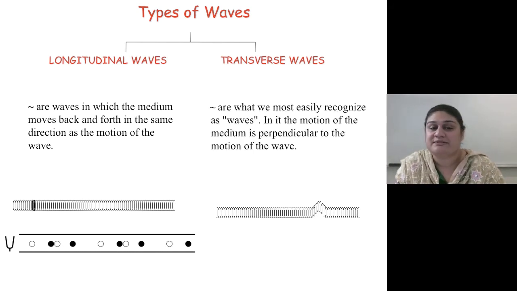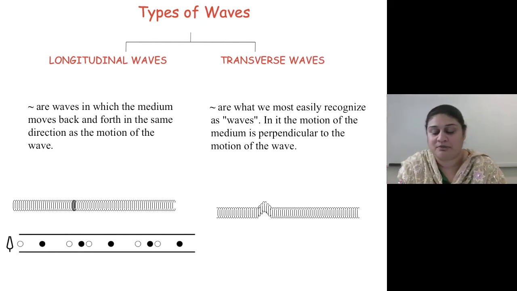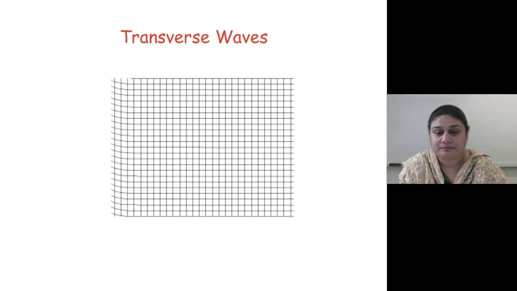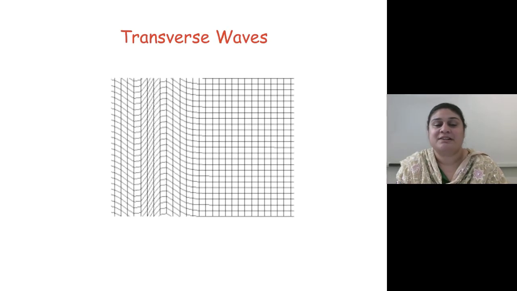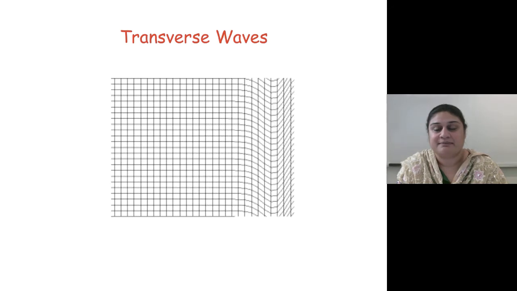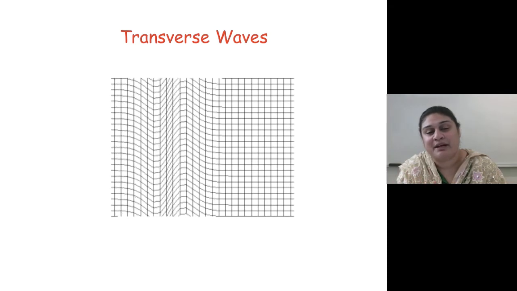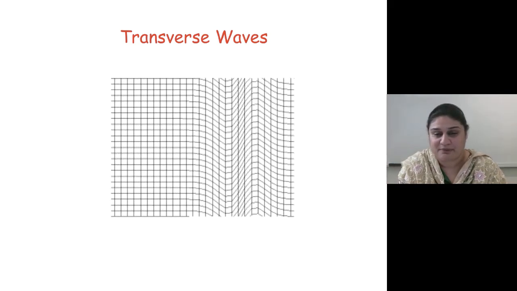Or it could be transverse. Transverse are those in which the medium moves perpendicular to the motion of the wave. The medium moves up and down while the wave is transported forward. Here's another good example, an animation of a transverse wave, what it looks like. Right? The medium comes back to its original state and waits for the next wave to come through.